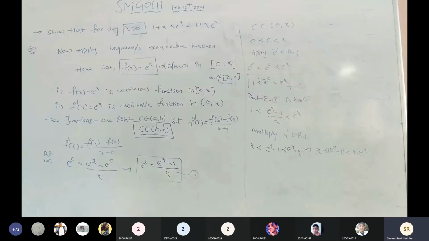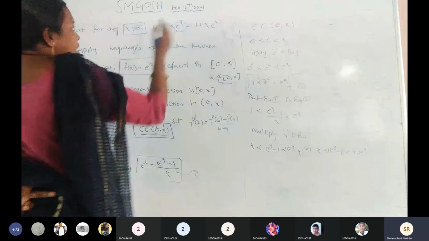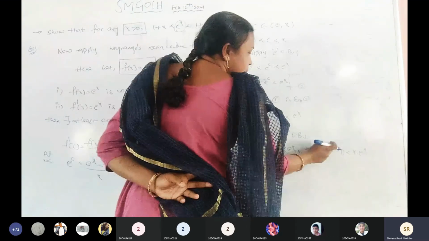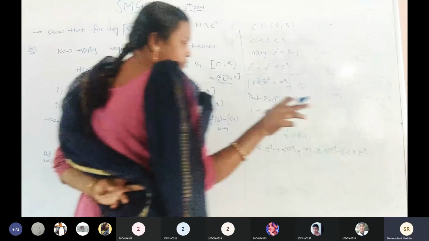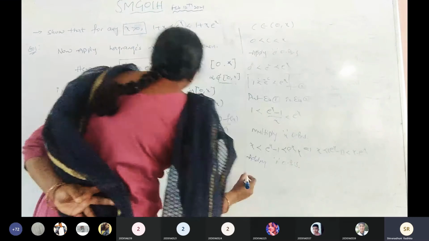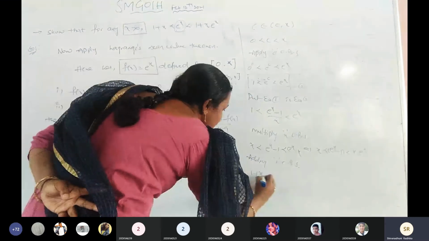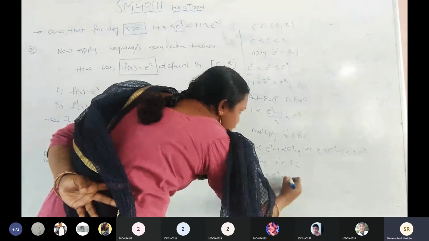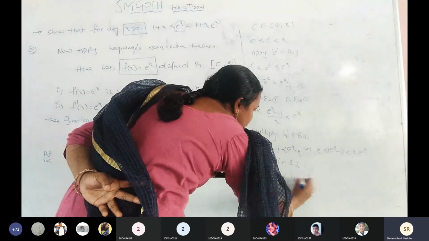Is it right? In the middle part, we should have only the exponential term, but we are getting the middle term e power of x minus 1. So for that purpose, add 1 on both sides. Is it clear? Now 1 plus x is less than e power of x minus 1 plus 1, which gets cancelled, which is less than 1 plus x into e power of x.